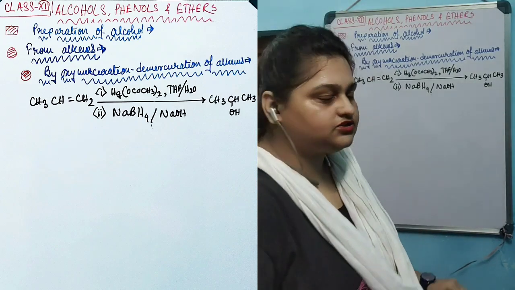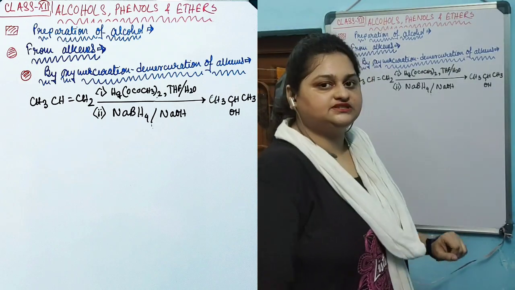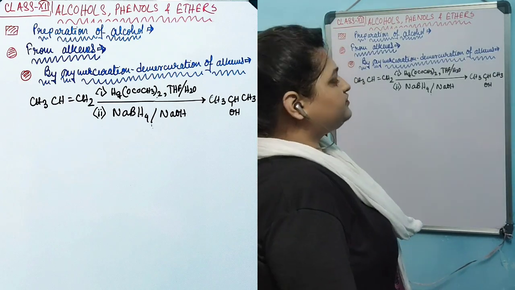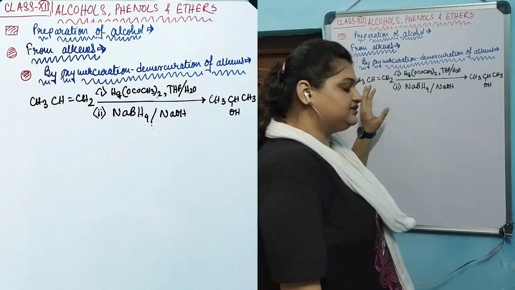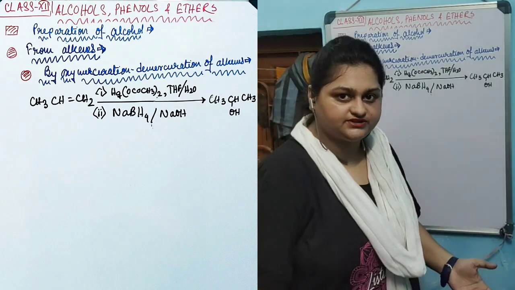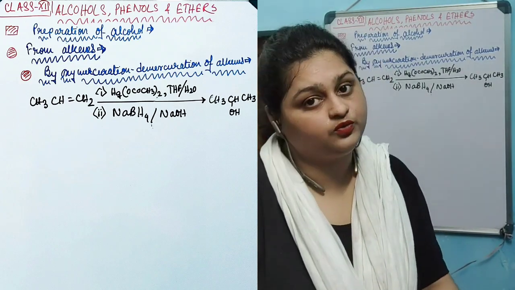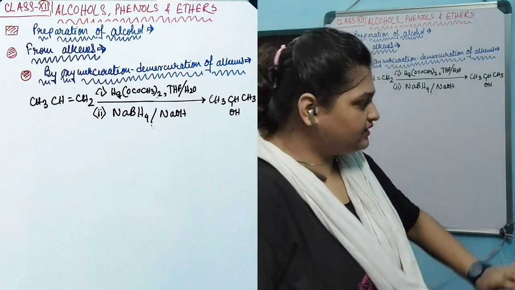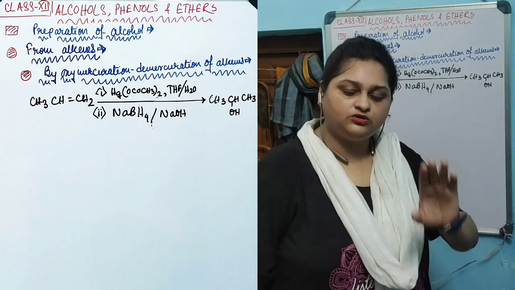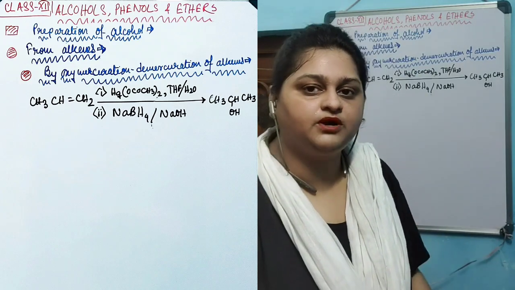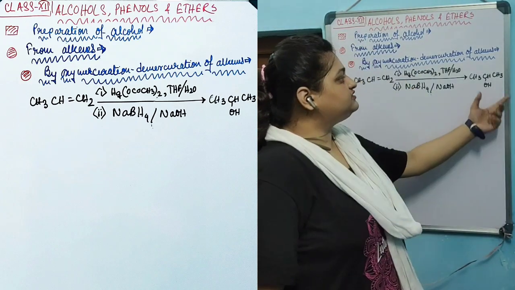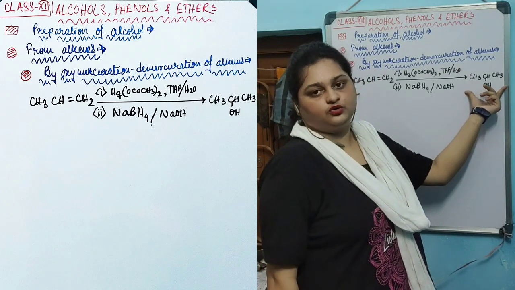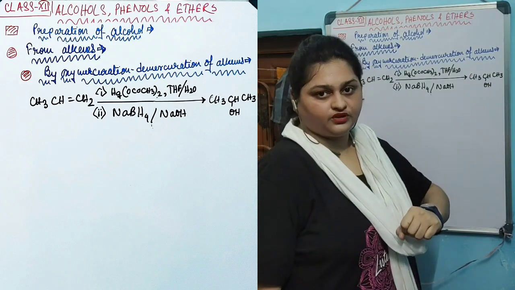What is the advantage of this reaction? In our previous reaction, where the unsymmetrical alkene was subjected to acid hydrolysis to produce alcohol, a mixture of alcohols was produced. Still, this one was produced in major amount, but a mixture was produced. In this case only one alcohol is produced, that is this one.